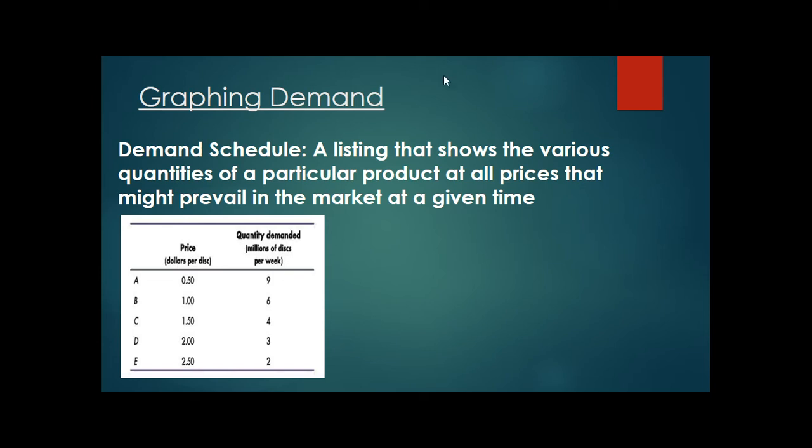And notice that in our column on the left side, as the price goes up, the quantity demanded on the right side goes down, from 9 to 6 to 4 to 3 to 2. And if you do it the other way, if we started with E and went down to A, as price goes down from $2.50 to $2 to $1.50 to $1 to 50 cents, the quantity demanded is going to go up: 2 million, 3 million, 4 million, 6 million, 9 million. And so if we were a firm, the company making these CDs, we're going to have to figure out at what price point we make the most money.